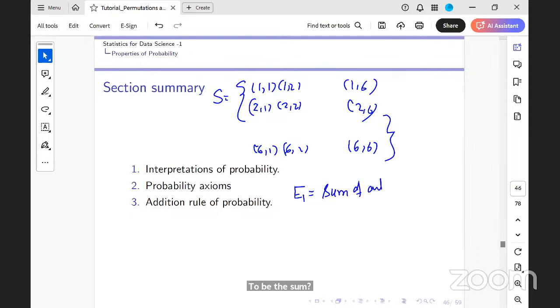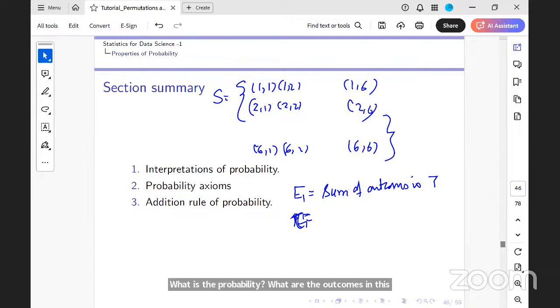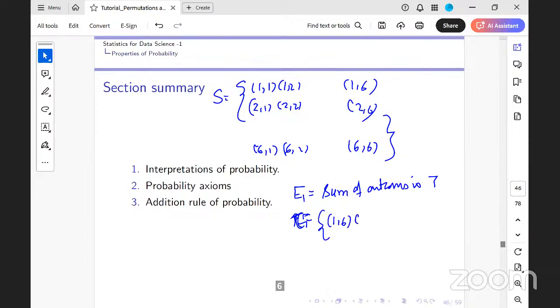Now let me define an event E1 to be the sum of outcomes is 7. What are the outcomes in this event? The sum of outcomes is 7. What are the possible outcomes? 1,6; 6,1; 2,5; 5,2; 3,4; 4,3.